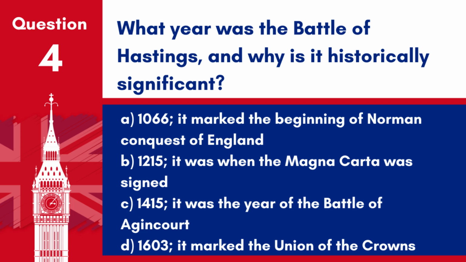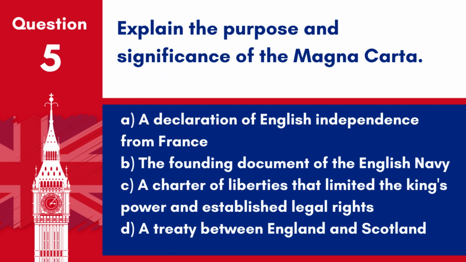It marked the union of the crowns. Answer A. 1066. It marked the beginning of Norman conquest of England. The Battle of Hastings in 1066 is significant for its role in changing the course of English history, leading to Norman rule.